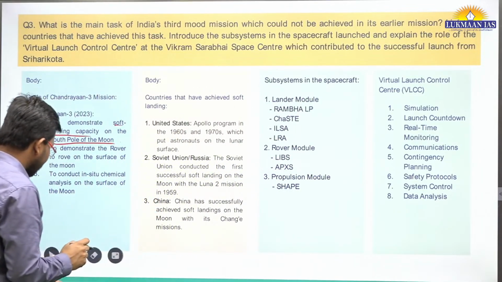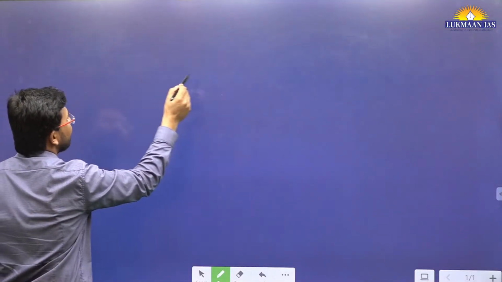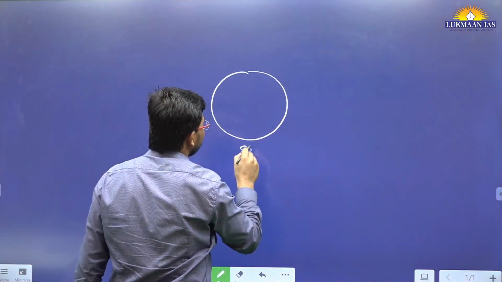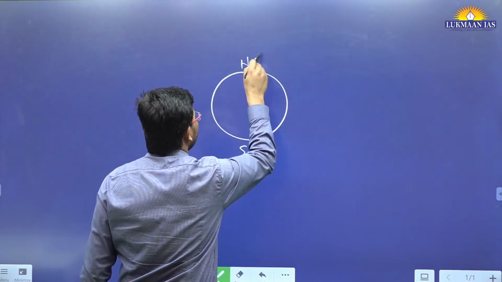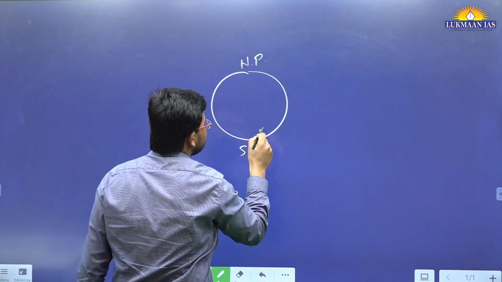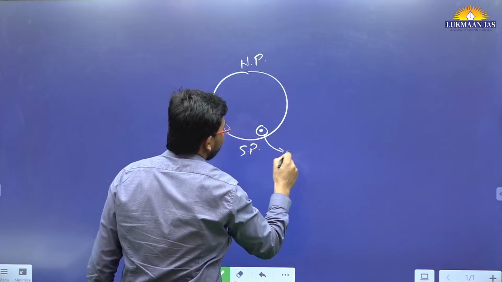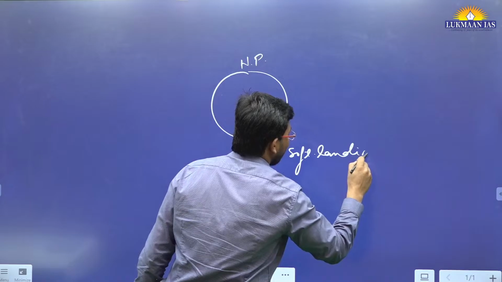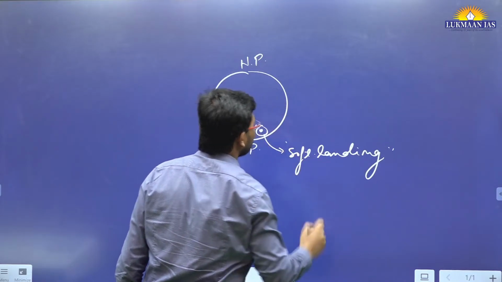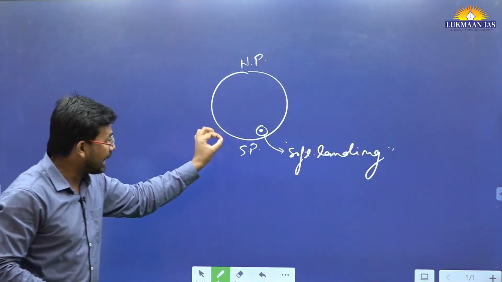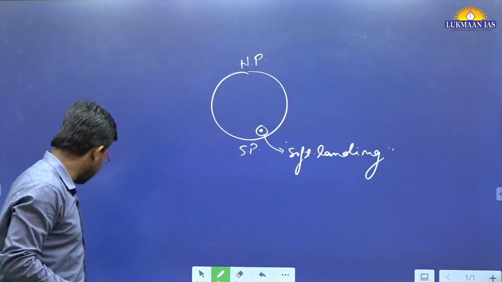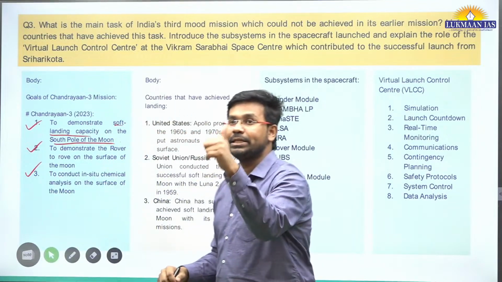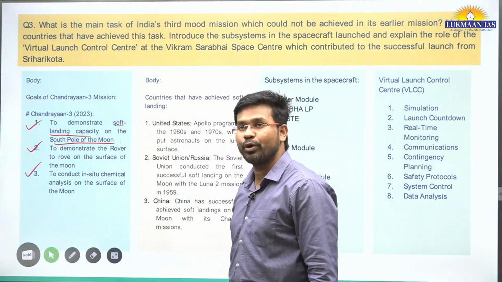Let's quickly draw the diagram of the moon. Let's say this is the moon. This is the south pole of the moon, and this is the north pole of the moon. We wanted to demonstrate the capacity of making a soft landing on the south pole of the moon. So we landed our Chandrayaan-3 mission over here. This was the objective: to demonstrate the soft landing capacity on the south pole of the moon.